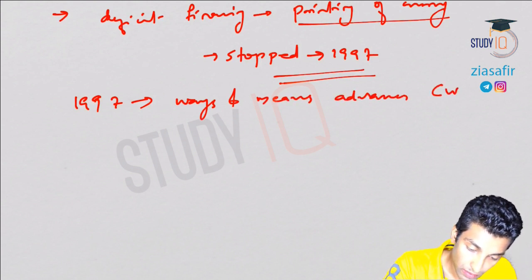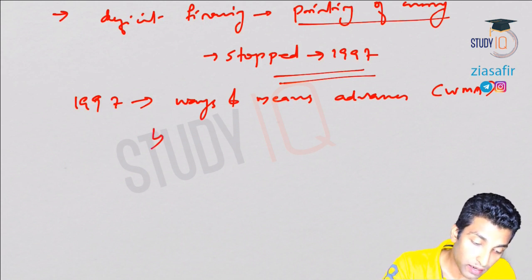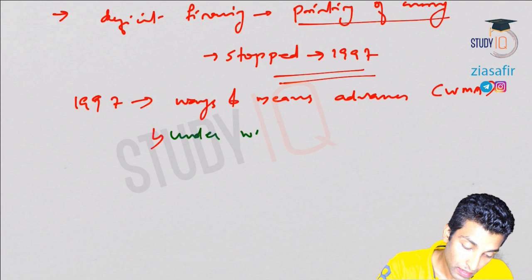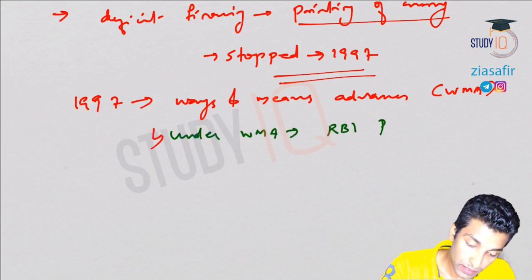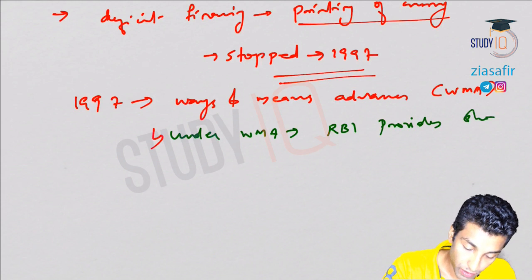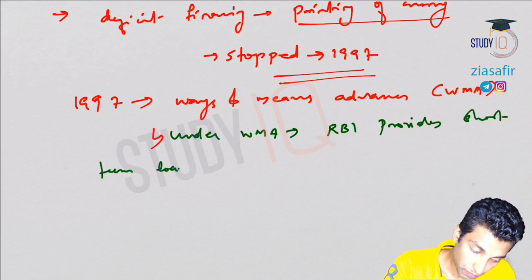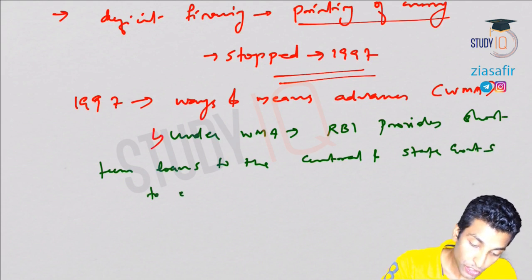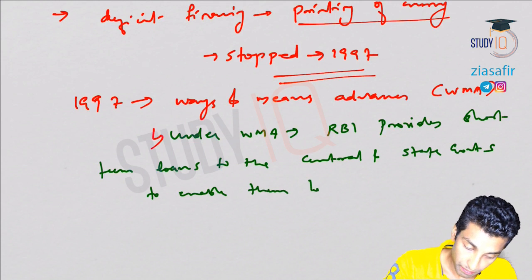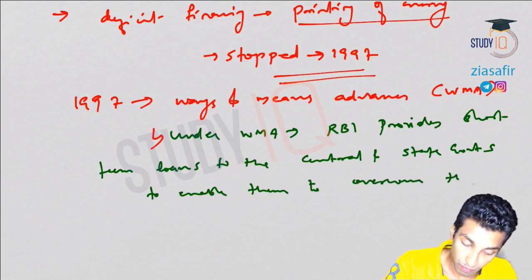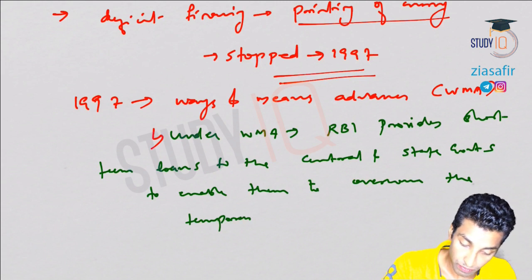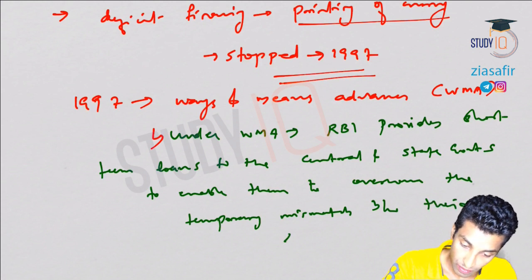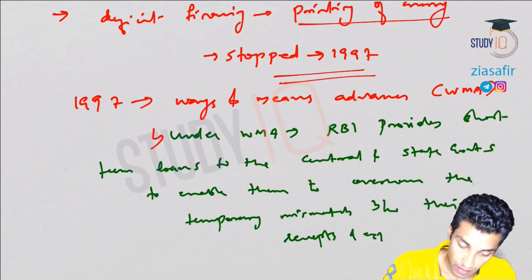Under WMA, RBI provides short-term loans to the central and state governments to enable them to overcome the temporary mismatch between their receipts and expenditure.